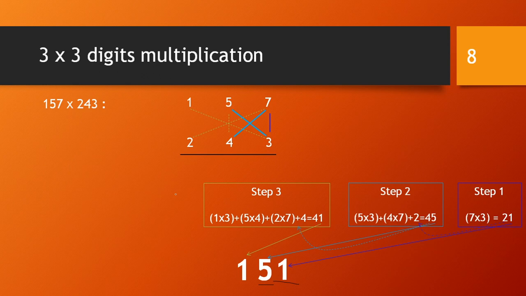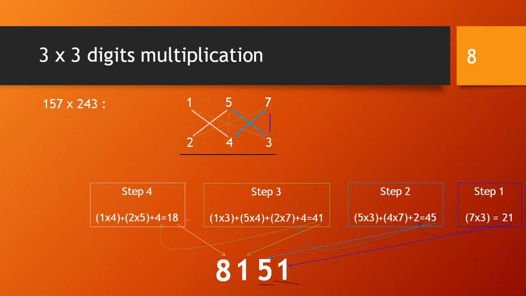What is your step 4? Step 4 is the crosswise multiplication of the 10th and 100th positions. So 1 into 4 plus 5 into 2. 1 into 4, 4. 5 into 2 is 10. 10 plus 4, 14. 14 plus 4, 18. Out of that 18, keep 8 as it is and 1 will be carried out for addition in the next step.